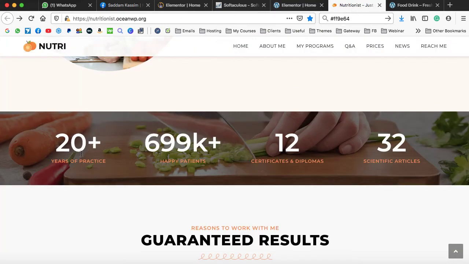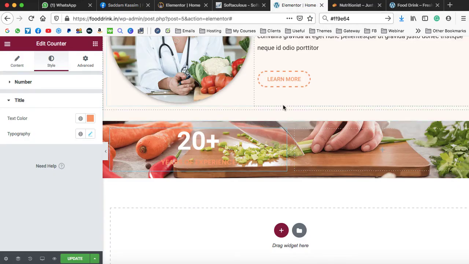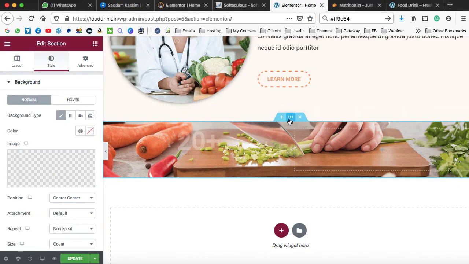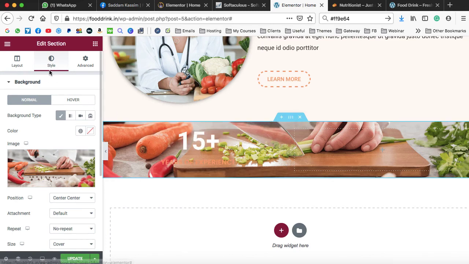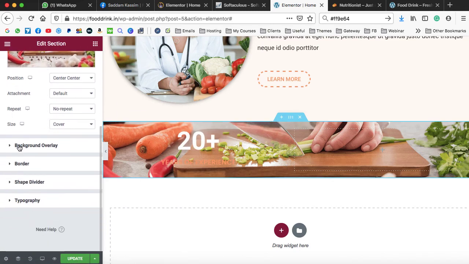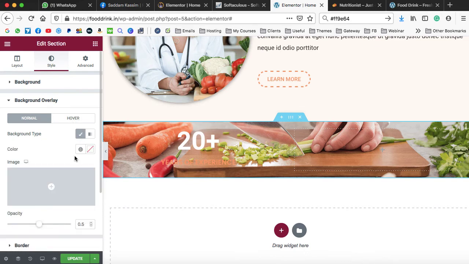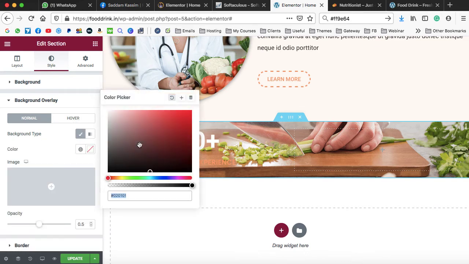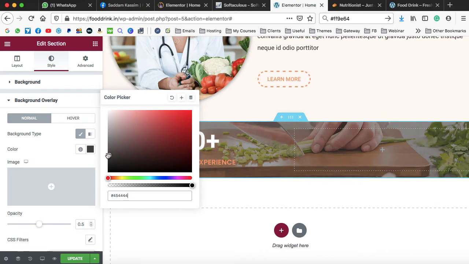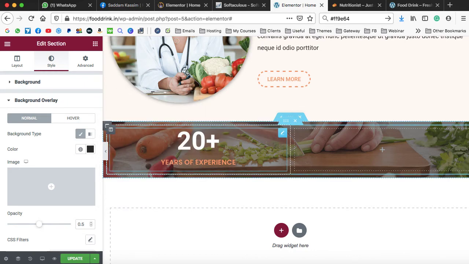Okay, but let's check the nutritionist website. It is better visible over here because there's some kind of background overlay color there. So let's set the background overlay color onto the outer section. Go on to the section settings of the outer section. Now here we have the style tab. Scroll down, jump onto the background overlay, and from here set background type and then check color, and let's make it a little bit darker. So the text would be better visible. Click outside. Now you can see it is better visible.